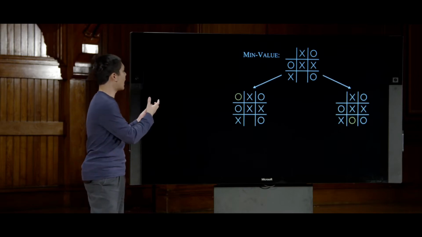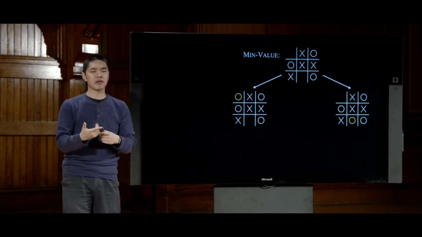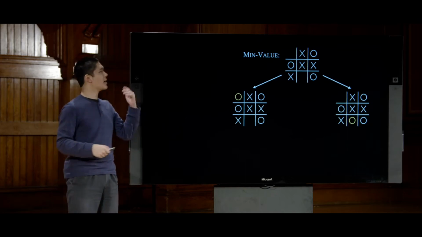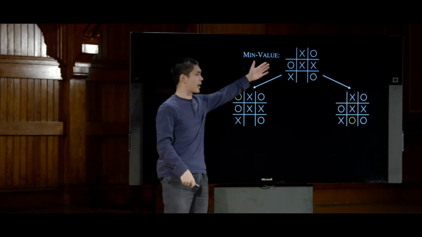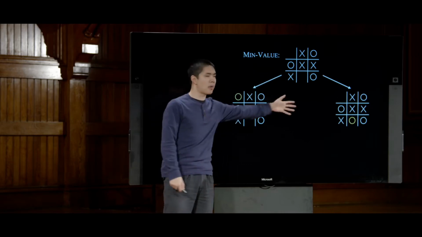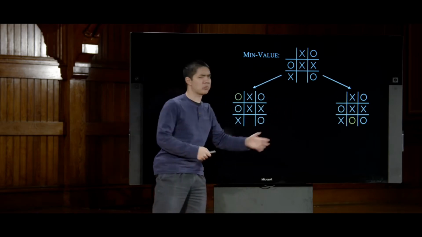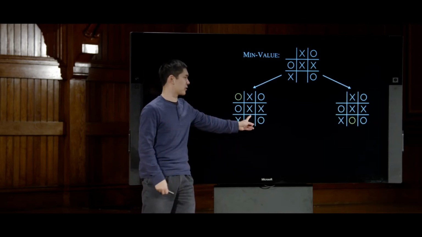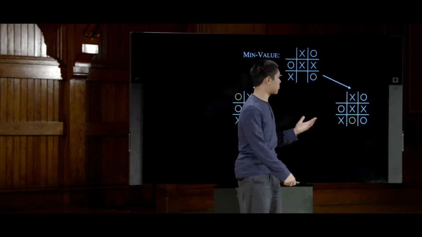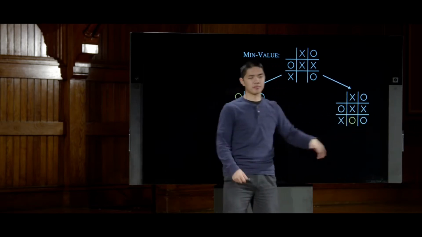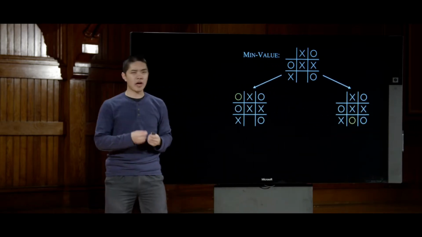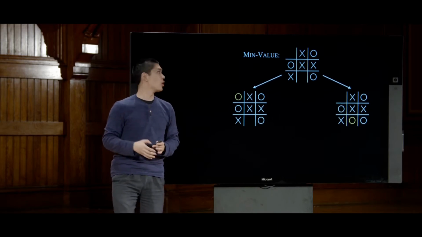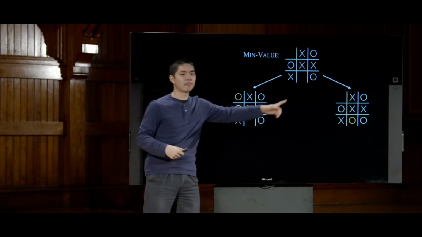It's going to now repeat the exact same process, although now considering it from the opposite perspective. It's as if I am the O player, and I am going to put myself in my opponent's shoes, my opponent as the X player, and consider what would my opponent do if they were in this position? What would my opponent, the X player, do if they were in that position? And what would then happen? Well, the other player, my opponent, the X player, is trying to maximize the score, whereas I am trying to minimize the score as the O player.